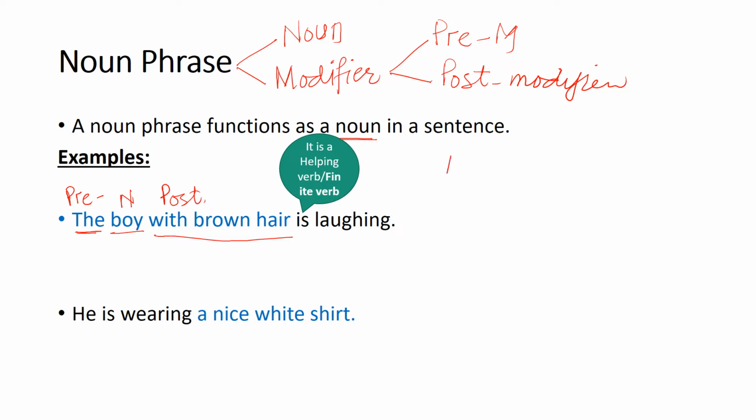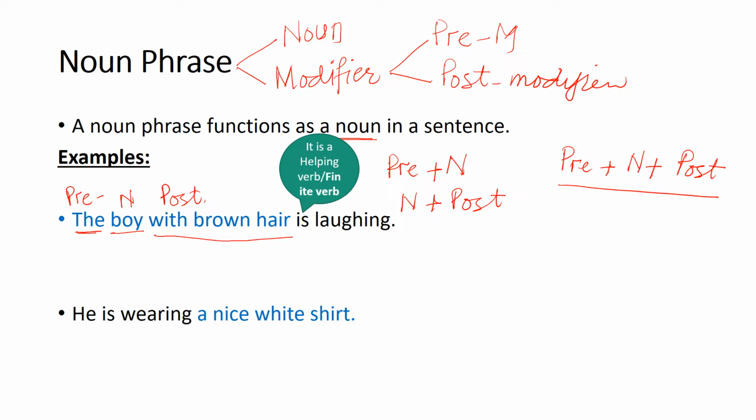In a noun phrase you can see a noun with a pre-modifier, or a noun with a post-modifier, or a pre-modifier plus noun plus a post-modifier. और इसकी example मैंने अभी आपको दे दी. The pre-modifier, the noun is boy, with brown hair is the post-modifier. So this is a noun phrase.